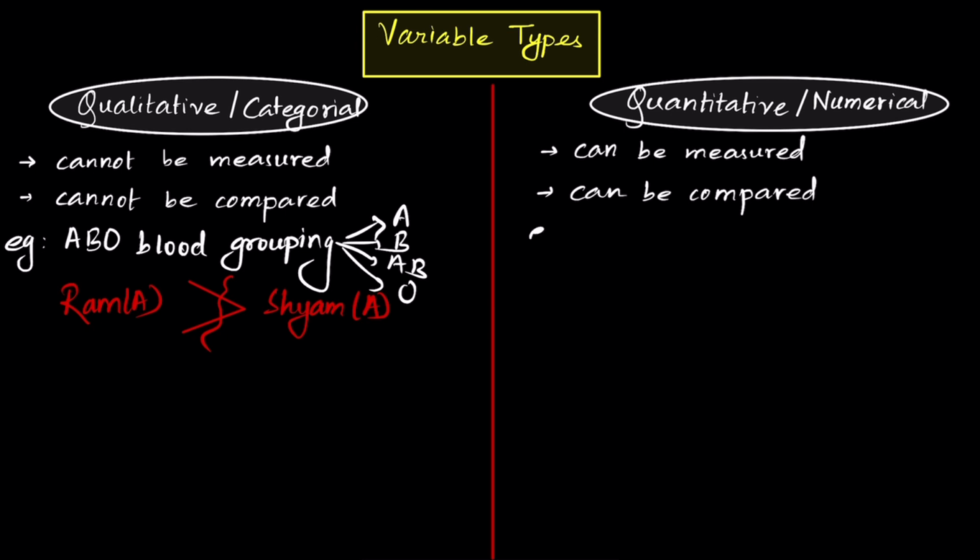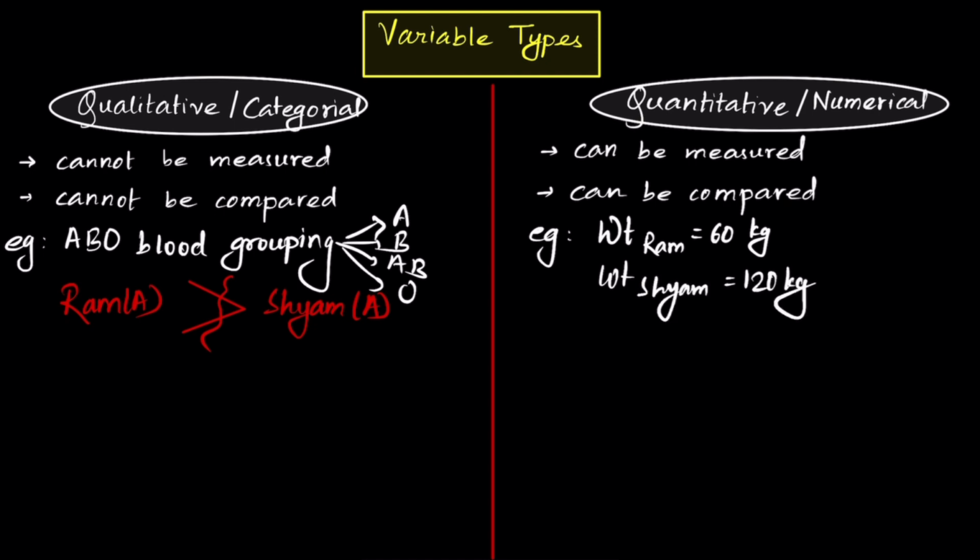On the other hand, let's take weight for example. You have the weight of Ram, which is equal to 60 kg, and you also have the weight of Syam, which is equal to 120 kg. So the first question, can it be measured? Yes, you are able to measure the weight of Ram and Syam.